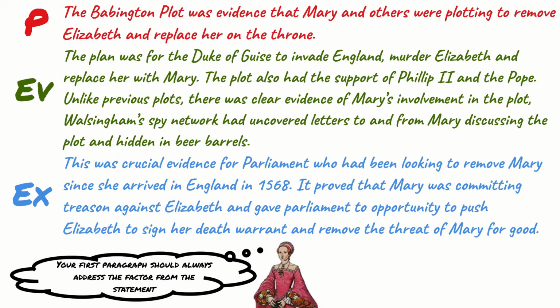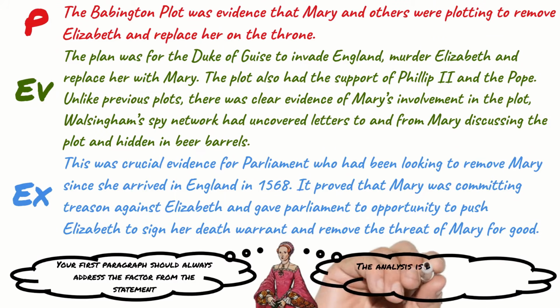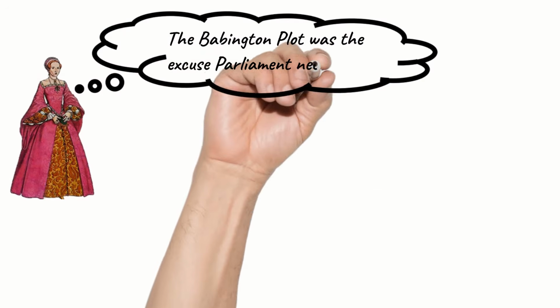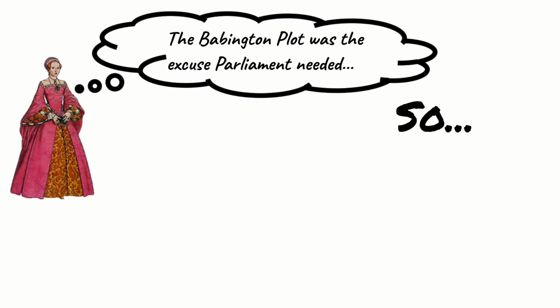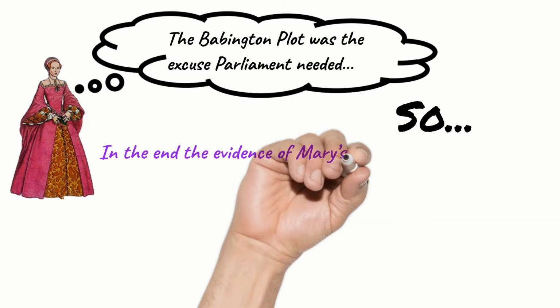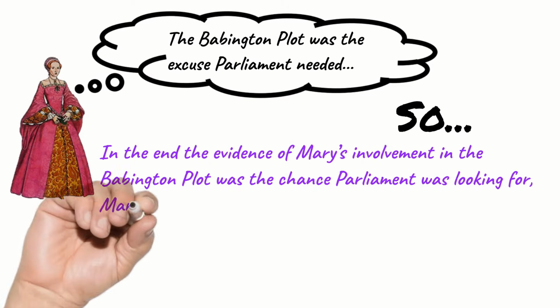You'll notice it's very similar to what I would have written in the 12-mark question, but the analysis part of my essay is going to focus on the question and ultimately my conclusion. Remember, my conclusion was that this is the excuse they needed, but it wasn't the main reason. My analysis part of the paragraph is going to reflect that. My analysis for this paragraph is, in the end, the evidence of Mary's involvement in the Babington plot was the chance Parliament was looking for.